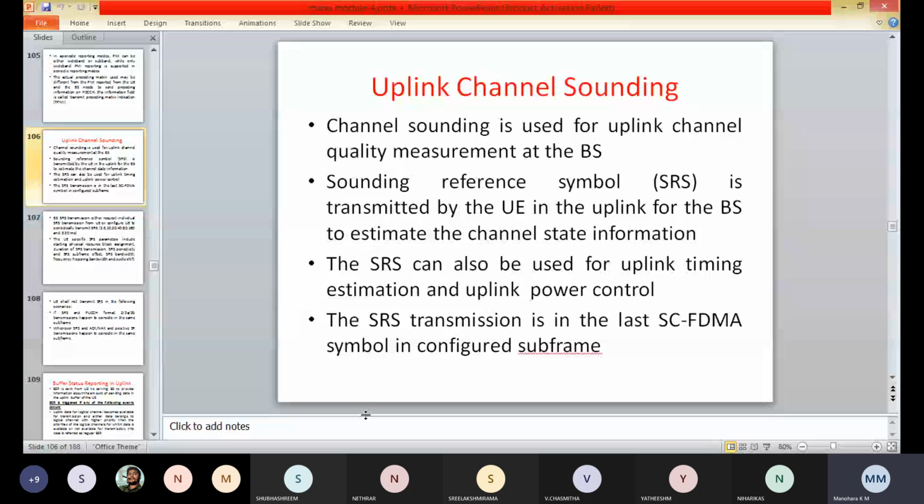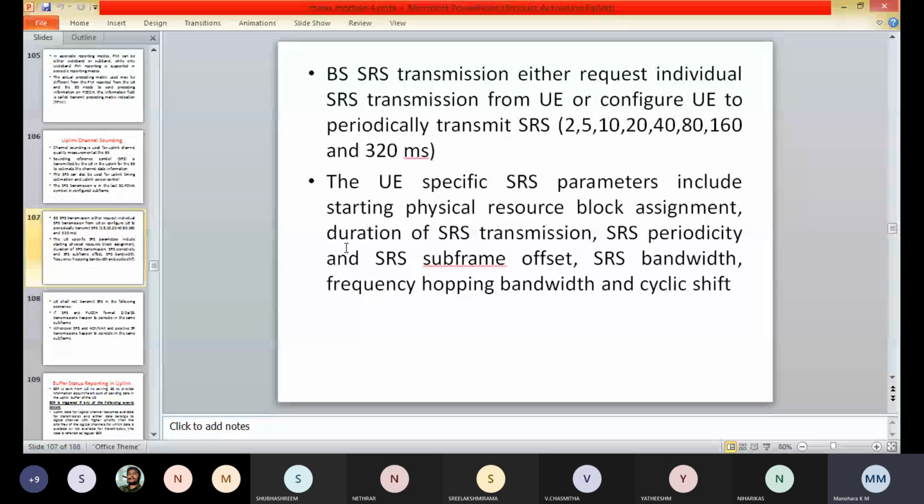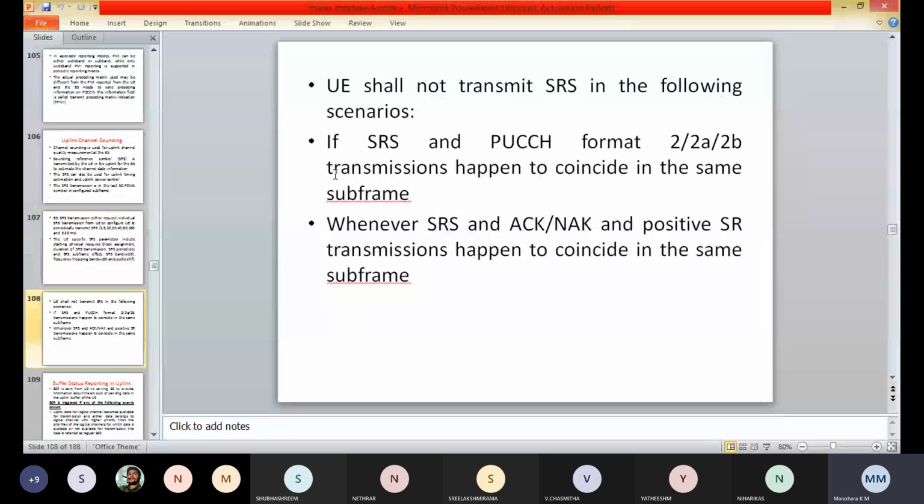So here in the uplink channel sounding, the user equipment shall not transmit the sounding reference symbol in the following scenarios. So the two scenarios are, the first one is if SRS, that is the sounding reference symbol, and the physical uplink control channel format, that is 2A or 2B, transmissions happen to coincide in the same subframe. So when they coincide in the same subframe, we do not transmit the SRS.